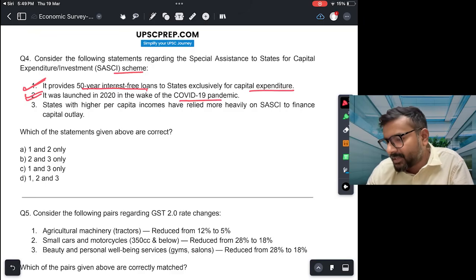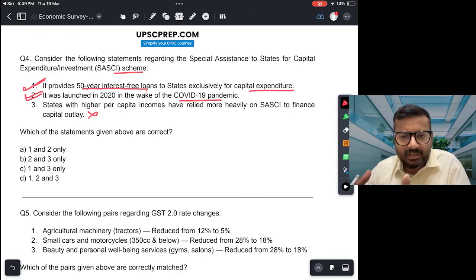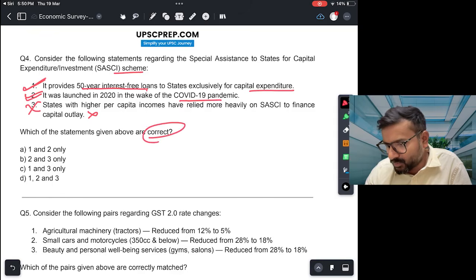3. States with higher per capita incomes have relied more heavily on SASCI to finance capital outlay. This in fact is wrong. Okay, states with lower per capita income, of course जिस states में higher per capita income है उन states का revenue काफ़ी अच्छा है and therefore they are able to make capital expenditure on their own, whereas states जहाँ पे lower per capita income है they have limitations of resources and therefore they depend on the center for these kind of loans. So this is incorrect. कौन सा correct है? 1 and 2 A.